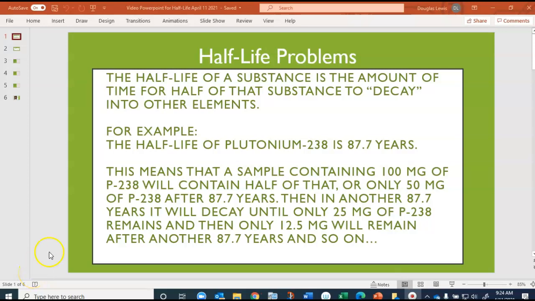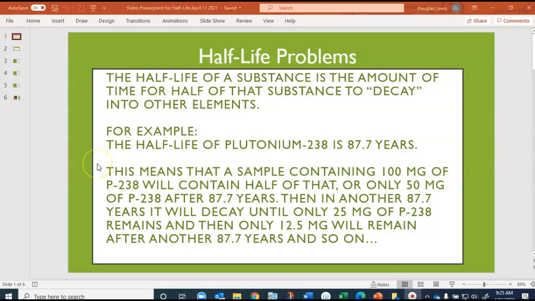Hi, welcome to a video on half-life problems. This is related to exponential growth or decay, and the half-life relates to the decay part of exponential functions. The half-life of a substance is the amount of time for half of that substance to decay into other elements. For example, the half-life of plutonium-238 is 87.7 years.